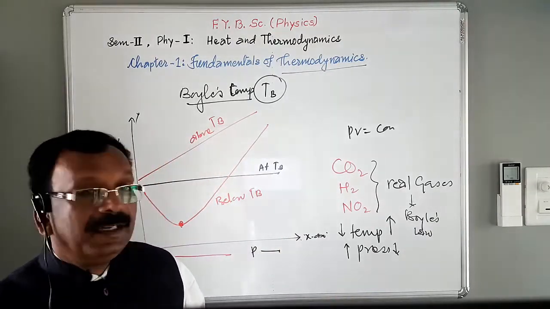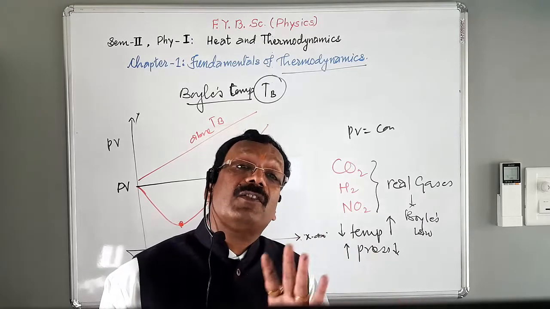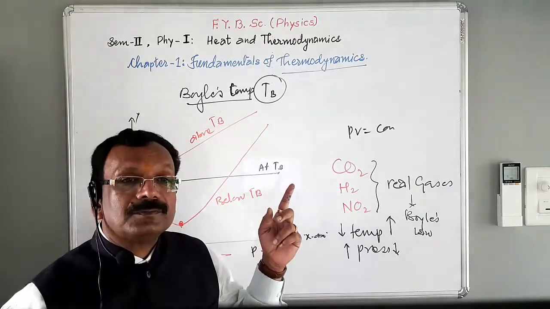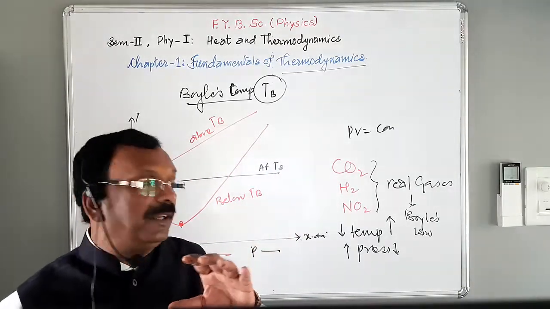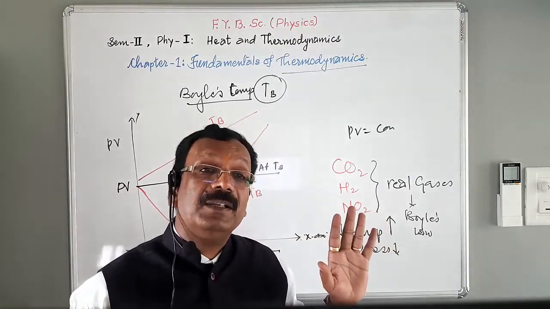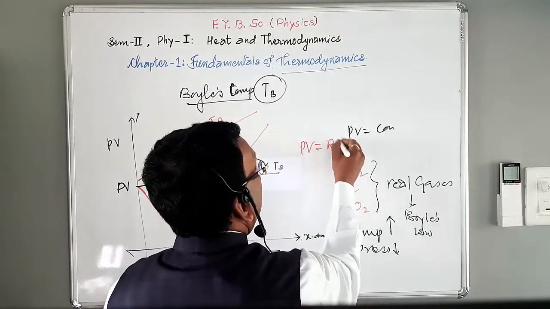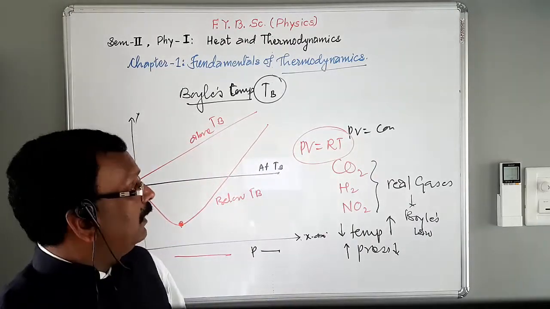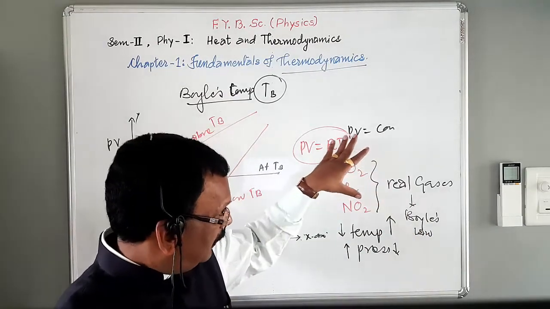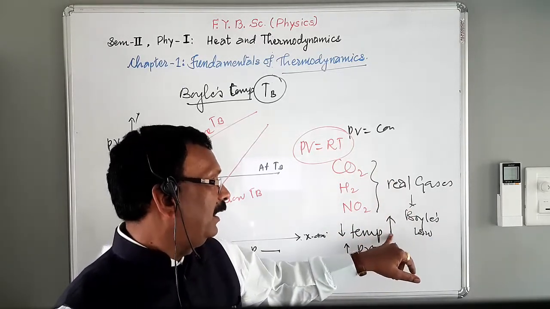Okay. Now in the next lecture we will see the van der Waals equation. Why is the van der Waals equation there? In brief, I can say that there are certain limitations for the equation of state, that is PV equals RT, and this equation for real gases is valid only for high temperature and low pressure.